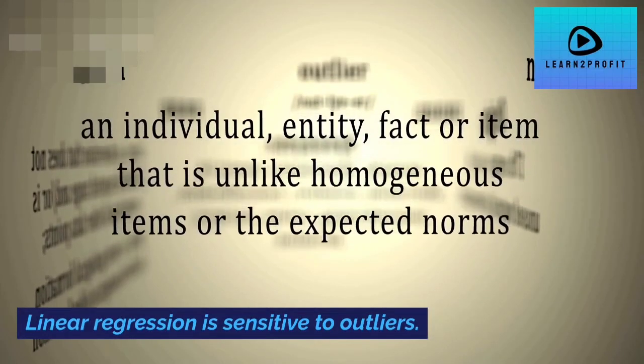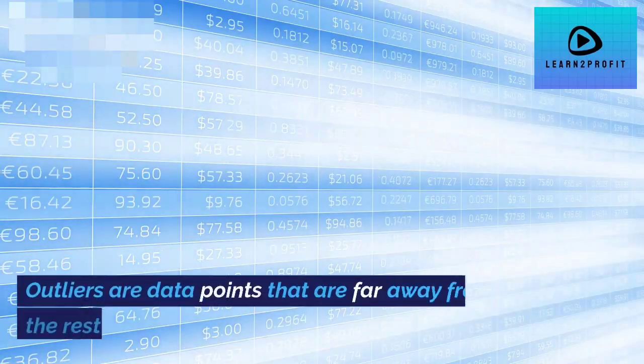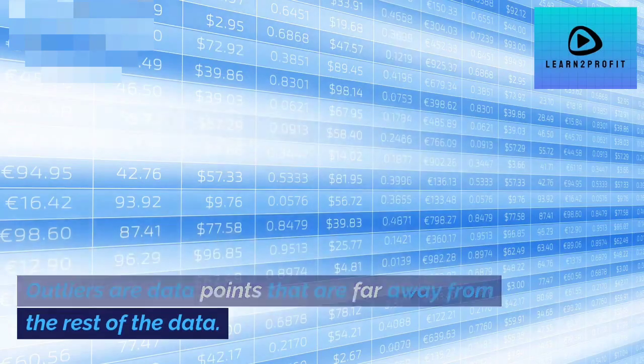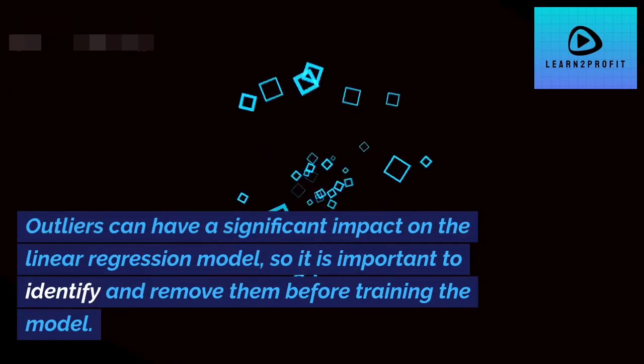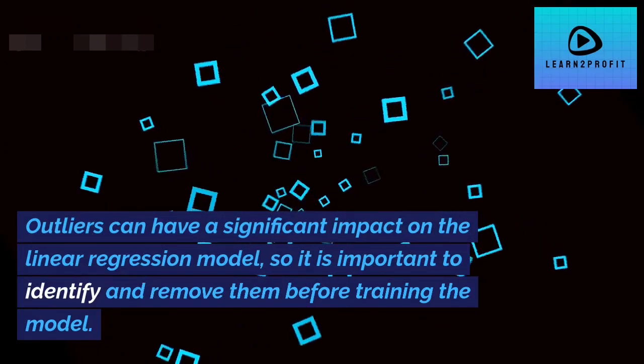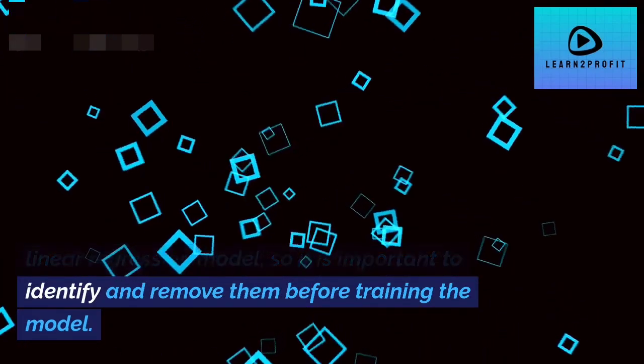Linear regression is sensitive to outliers. Outliers are data points that are far away from the rest of the data. Outliers can have a significant impact on the linear regression model, so it is important to identify and remove them before training the model.